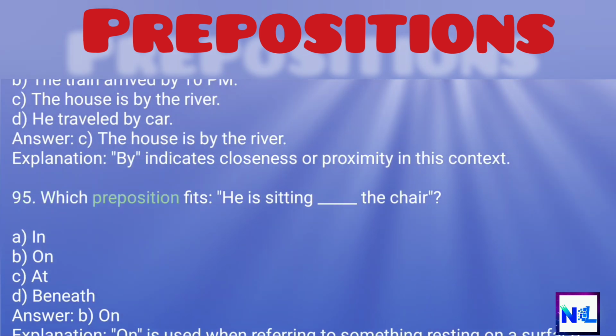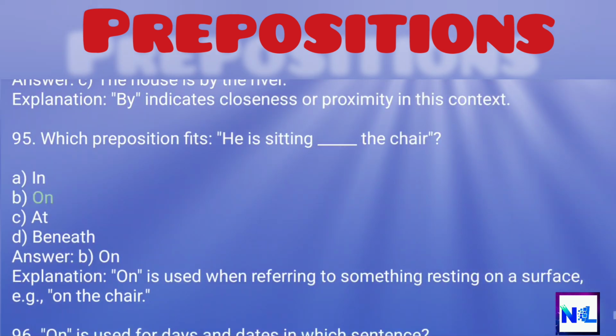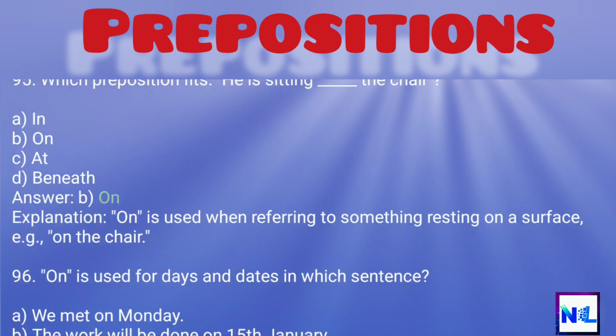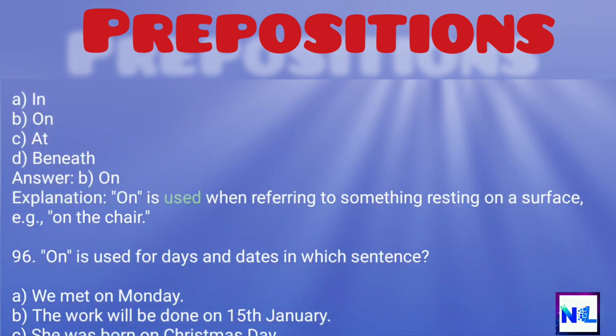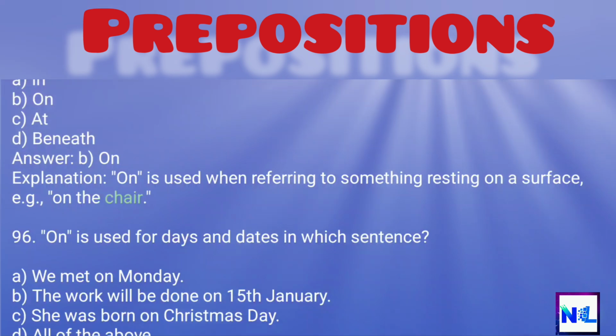95. Which preposition fits, he is sitting _ the chair? A. In. B. On. C. At. D. Beneath. Answer: B. On. Explanation: On is used when referring to something resting on a surface, e.g., on the chair.